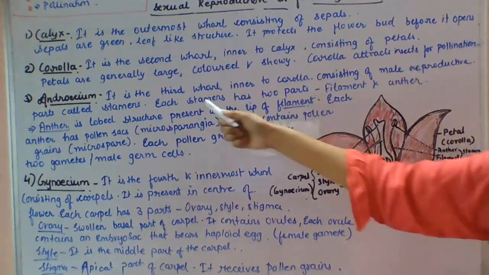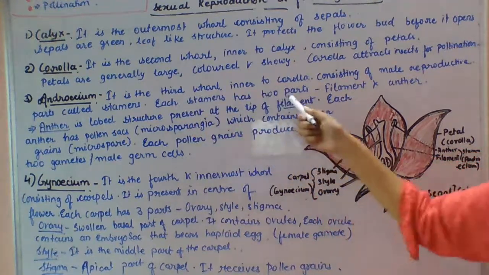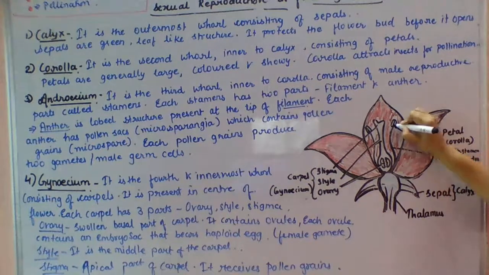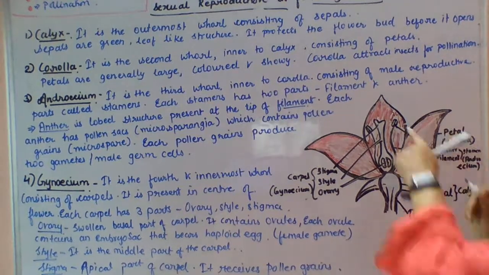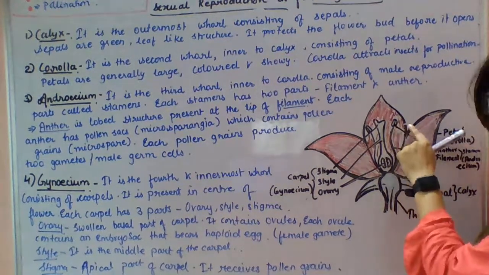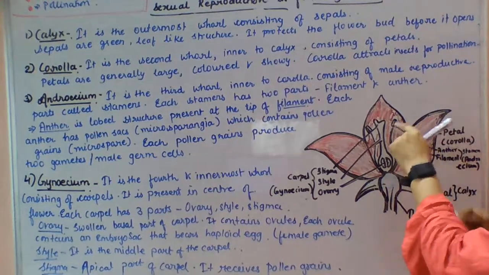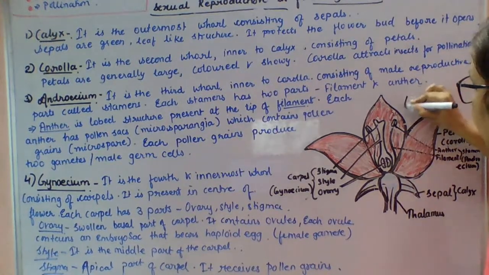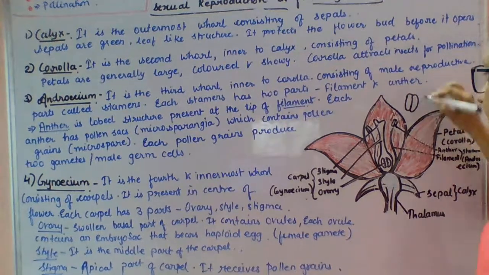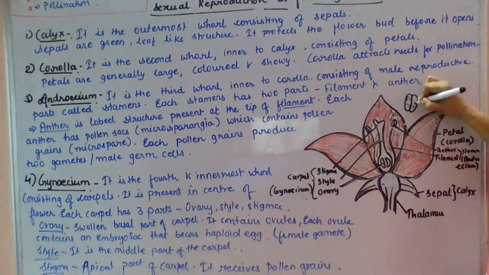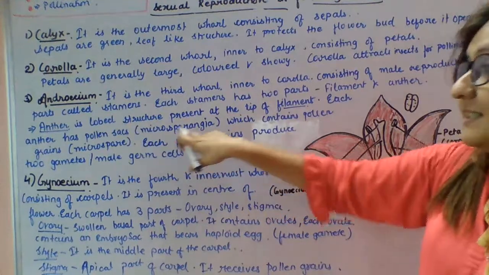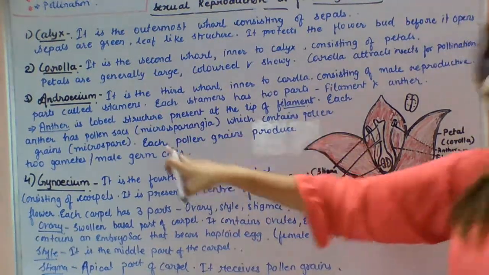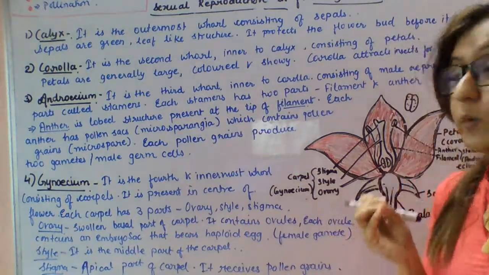All of you read the sentence. Each stamen has two parts, filament and anther. Anther is a lobed structure present at the tip of the filament. Now I am explaining about the anther. Each anther has pollen sacs. Inside the anther, these are called pollen sacs. Inside them, the pollen grains are present. Pollen sacs are also called microsporangia, which contain pollen grains, or you can say the microspores.